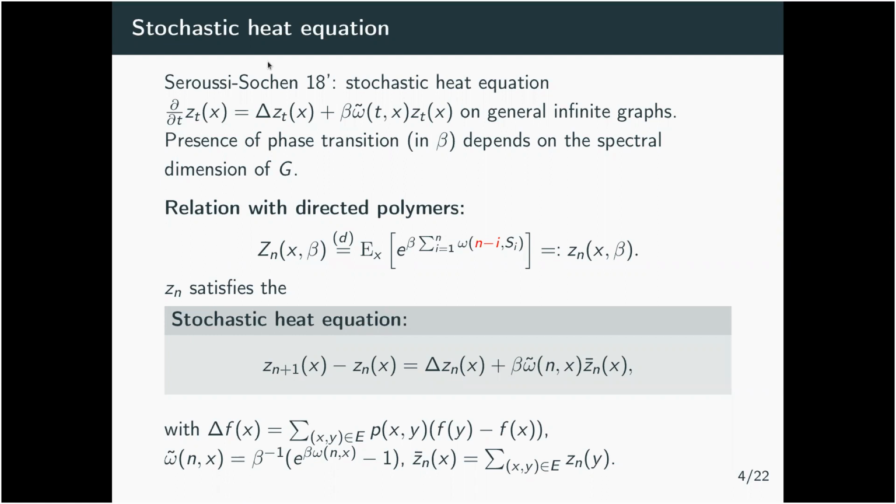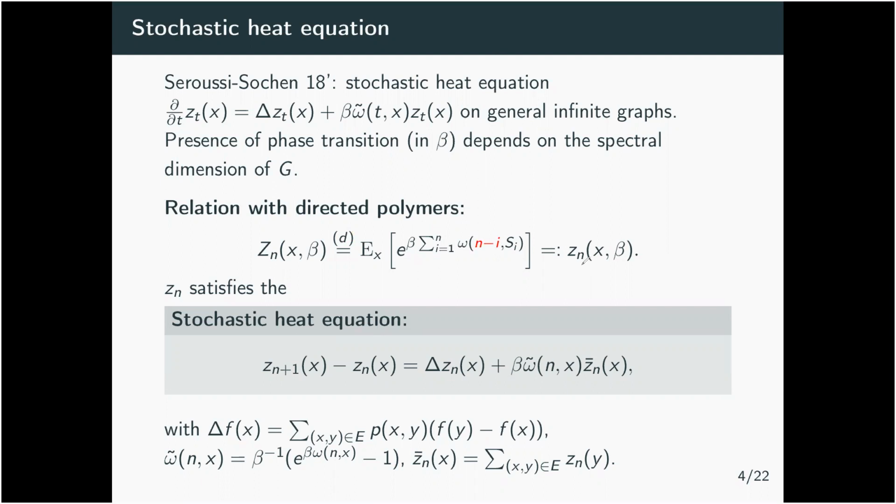And in our case, the stochastic equation is actually much related to the polymer model in the following sense. Remember that if you look at the partition function Zn of x, it's defined as follows. This would be an equality if you take time reversed, but by the IID structure of the omegas, this is an equality in distribution.